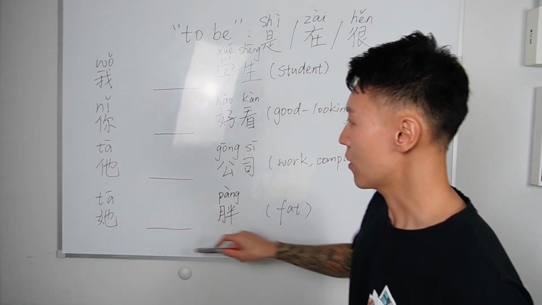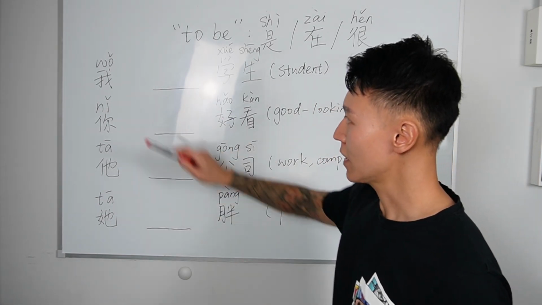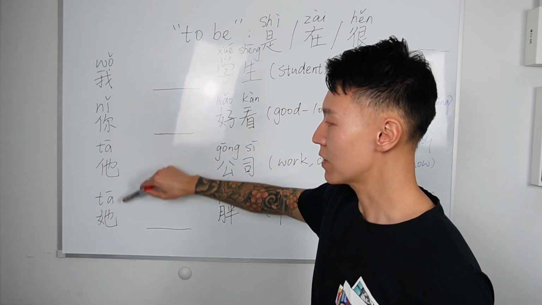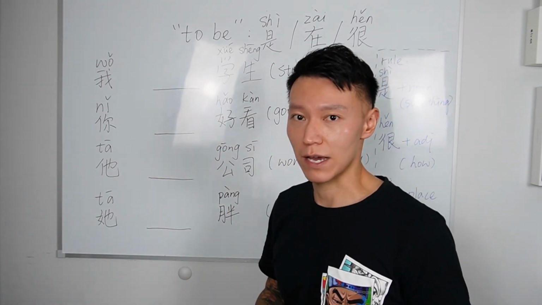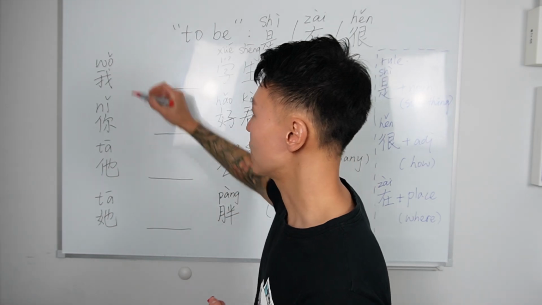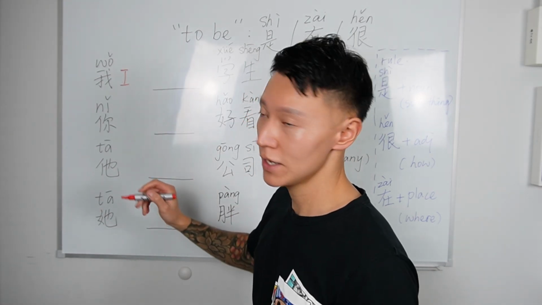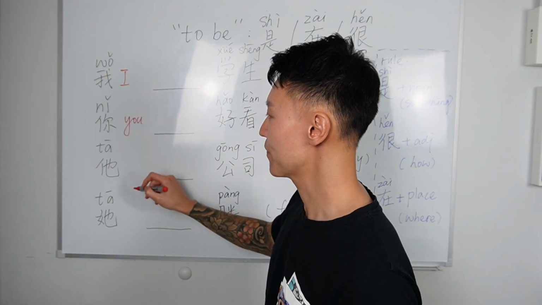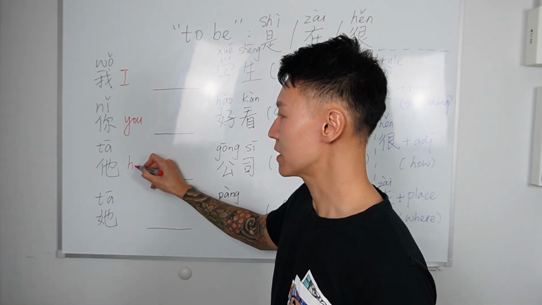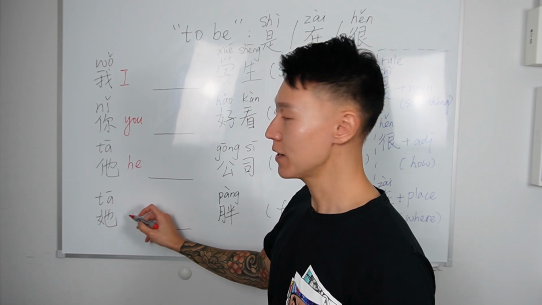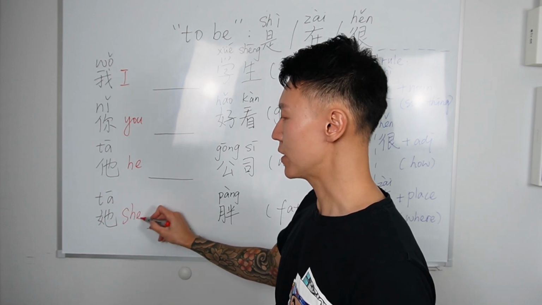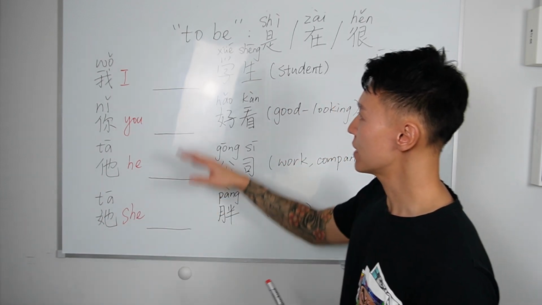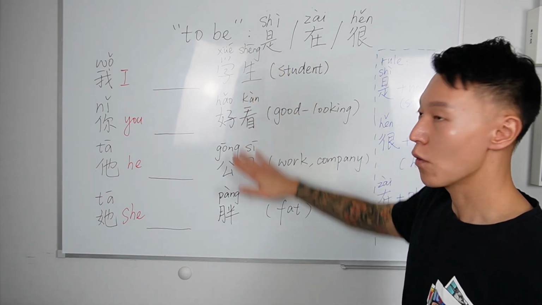Here are 4 sentences. And at the beginning, you can see 4 different pronouns. 我, hopefully you know it. It means I. 你 means you. 他 means he. 她 means she. And after that, we have 4 words.